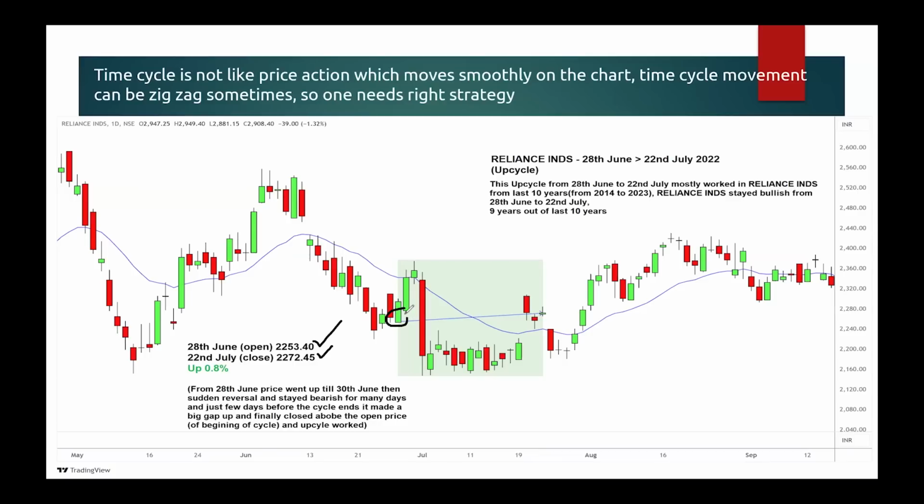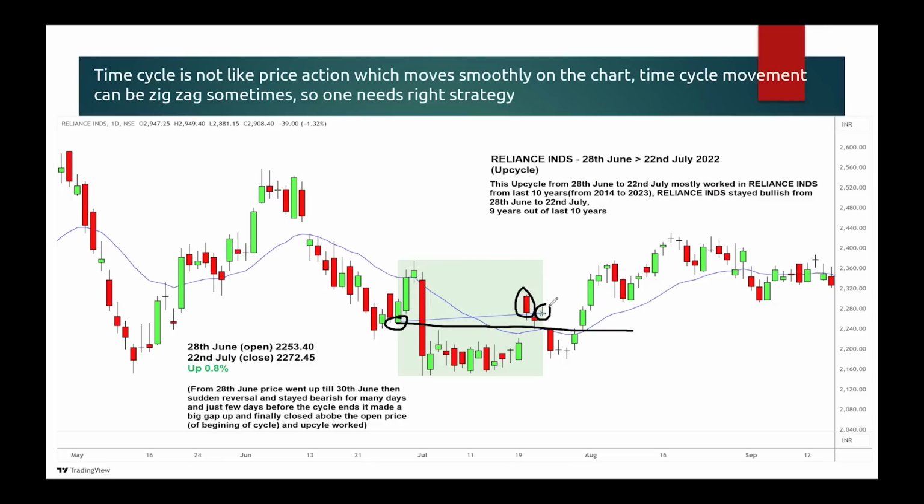But if you had taken a long trade at the beginning of the cycle, has it started going like this? No, right? It went up for the first 3 days, then suddenly one big bearish candle, and then it stayed sideways for a very long time. And finally, just 3 days before the cycle was ending, suddenly one candle came, closing above the open at the beginning of the cycle, right?